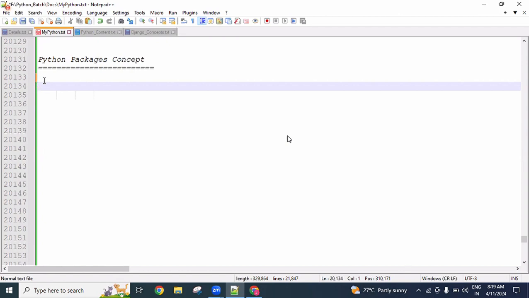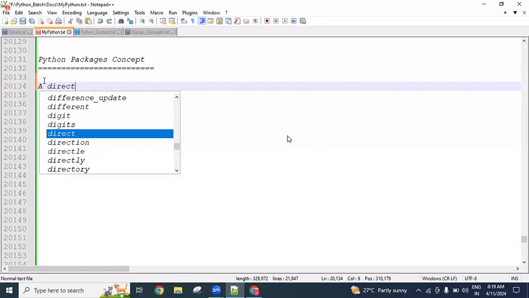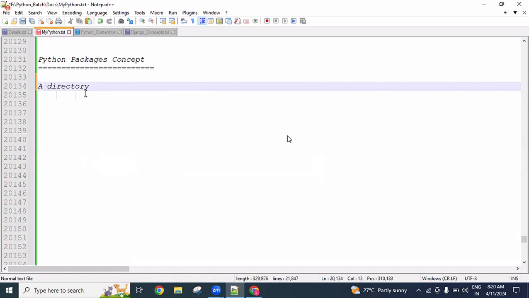Generally, in our system drives, guys, D drive, E drive, F drive, there are several drives, and in our drives we create a number of folders. A directory which contains one Python initialization file is considered a Python package. A directory is nothing but a folder only.